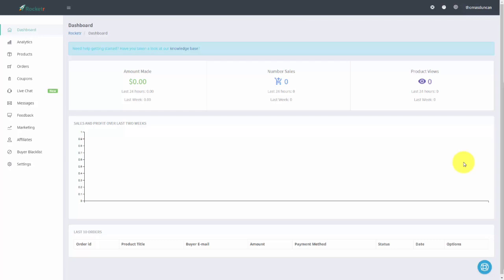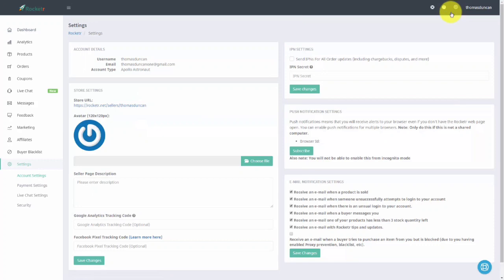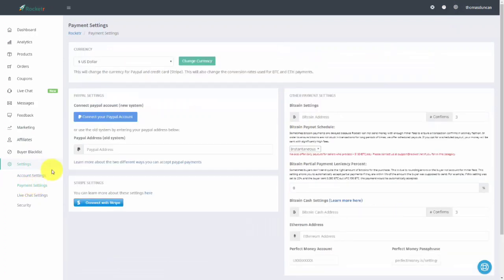Hello and welcome. What we're going to do now is we're going to set up our payment methods. And to do that, we're going to go to this settings gear. And then that's going to give us a link. We do that, we're going to go to this left side menu and we're going to click Payment Settings. Now, assuming that you already have a Bitcoin address, you're going to want to take that Bitcoin address and place it inside of this area that says Bitcoin address.